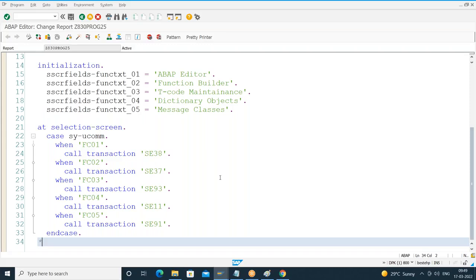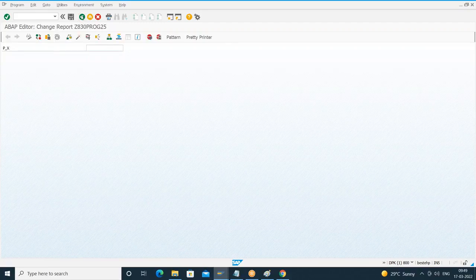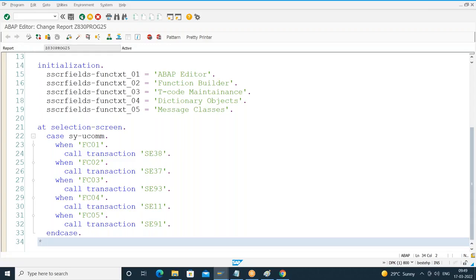No questions? Okay. Other R&D also you can do. I told you to add the buttons on the application toolbar, and we have added them. Try to add the buttons on the selection screen. Already we know how, but we have not added the icons. So check how to add the icons also. That is based on the structures concept.